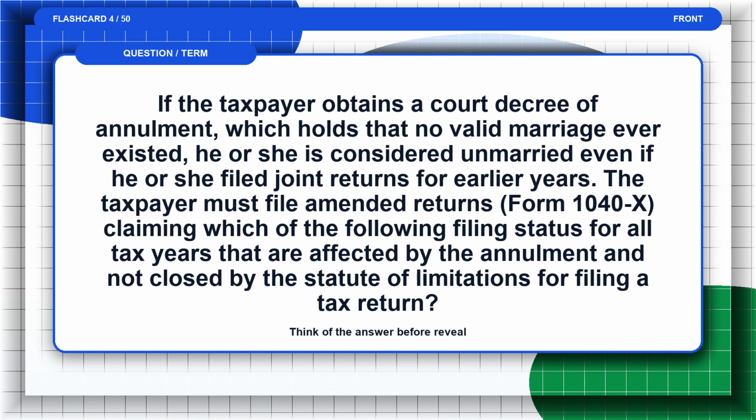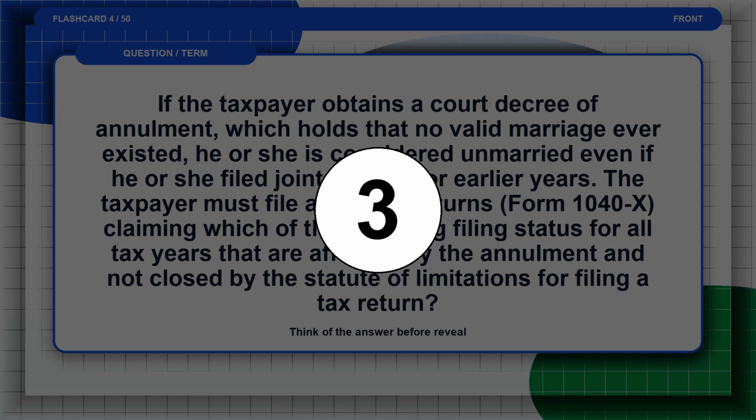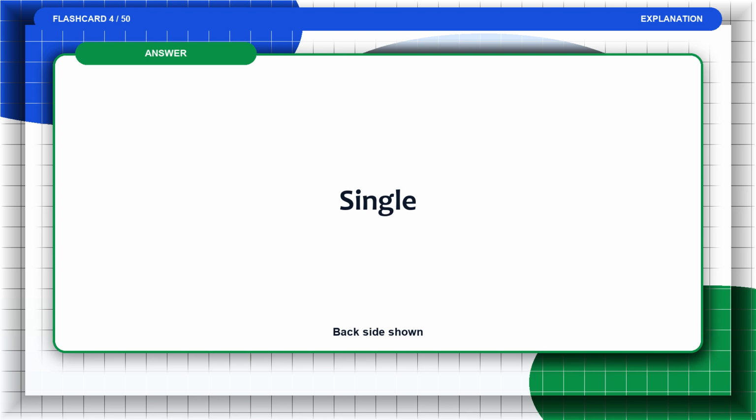Flashcard 4. If the taxpayer obtains a court decree of annulment, which holds that no valid marriage ever existed, he or she is considered unmarried even if he or she filed joint returns for earlier years. The taxpayer must file amended returns Form 1040X claiming which of the following filing status for all tax years that are affected by the annulment and not closed by the statute of limitations for filing a tax return? Think of the answer before the reveal. The answer is single.